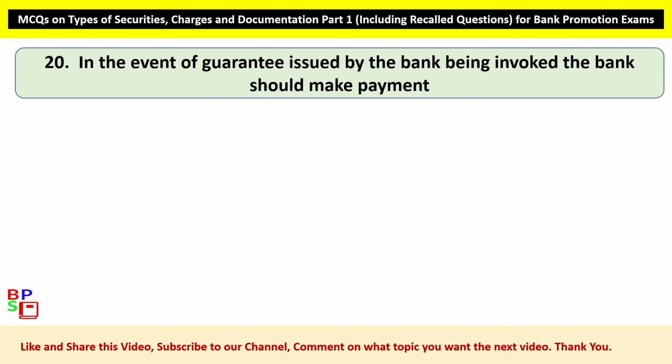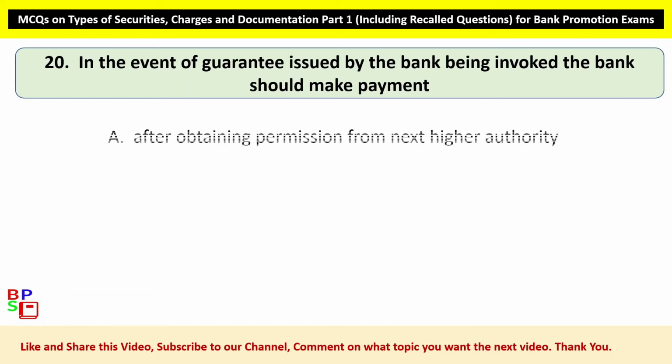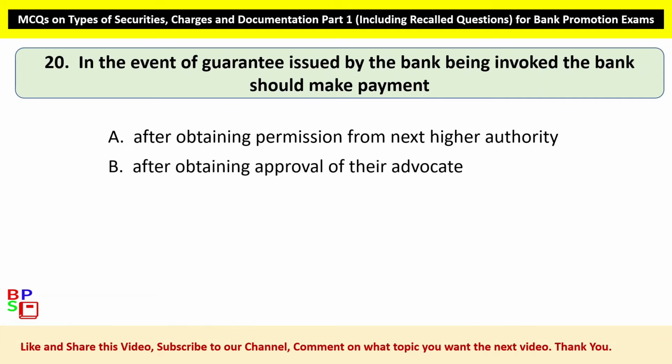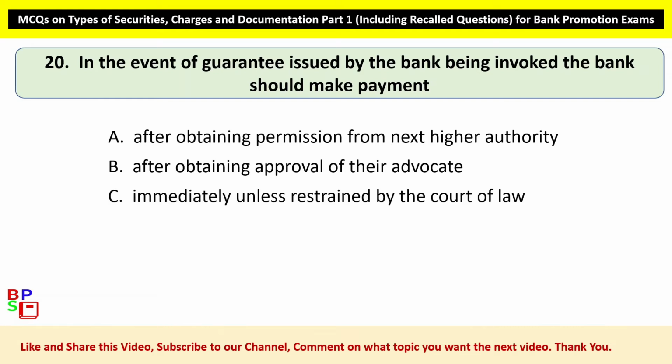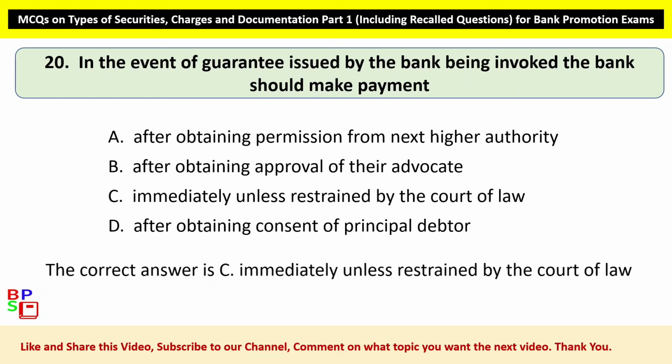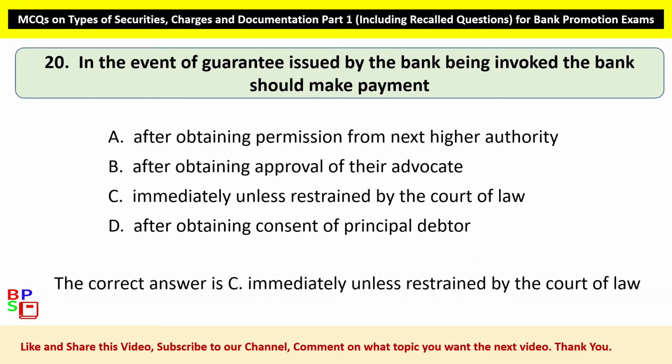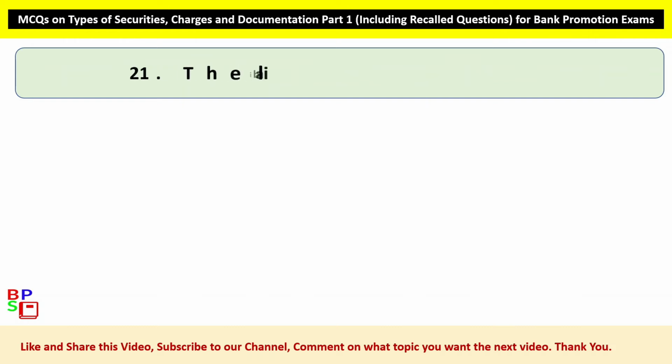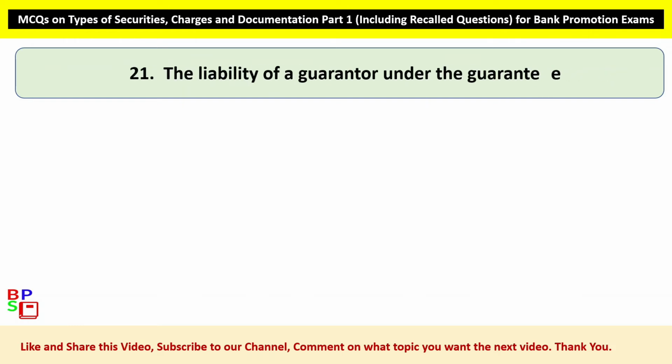20. In the event of guarantee issued by the bank being invoked, the bank should make payment. Option A, after obtaining permission from next higher authority. Option B, after obtaining approval of their advocate. Option C, immediately unless restrained by the court of law. Option D, after obtaining consent of principal debtor. The correct answer is Option C, immediately unless restrained by the court of law.